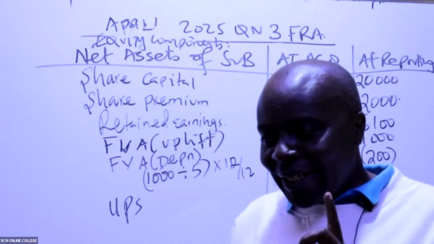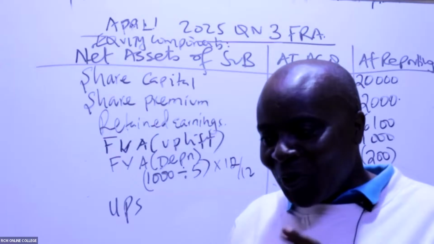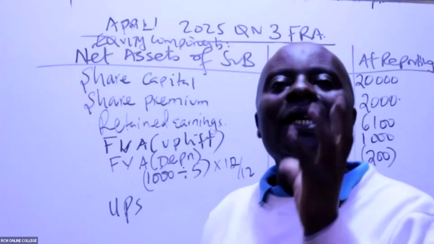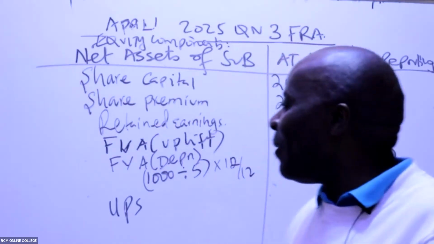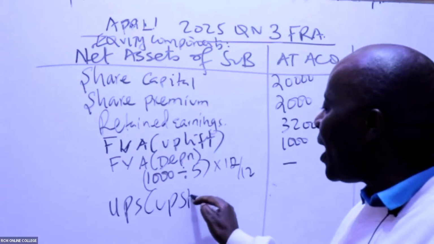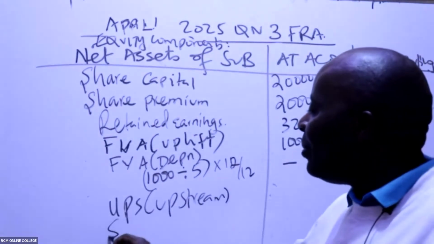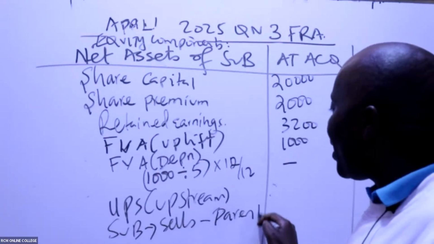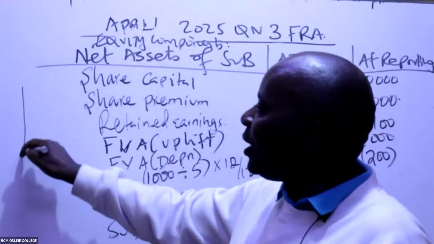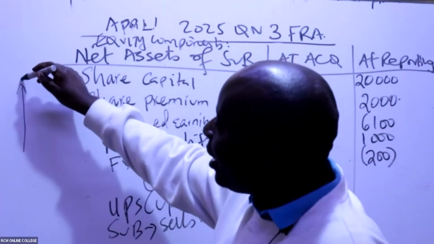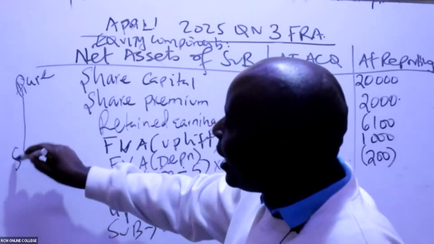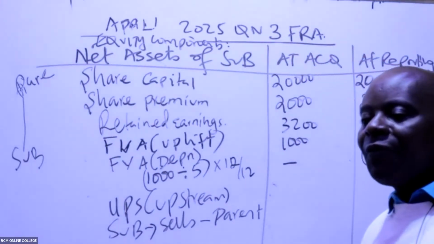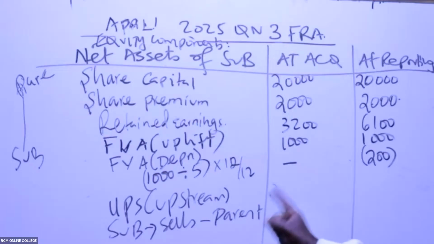Remaining stock, I like that. Is it uplift, Lillian? I know you are really trying, but do we call it an uplift? What Lillian is trying to remember is the concept of what we call upstream. When the sub sells to parent, this is how it looks. We have the parent up here and the sub down here. So when the sub sells to the parent, we call that an uplift. And if it's an uplift, then we must do an adjustment.